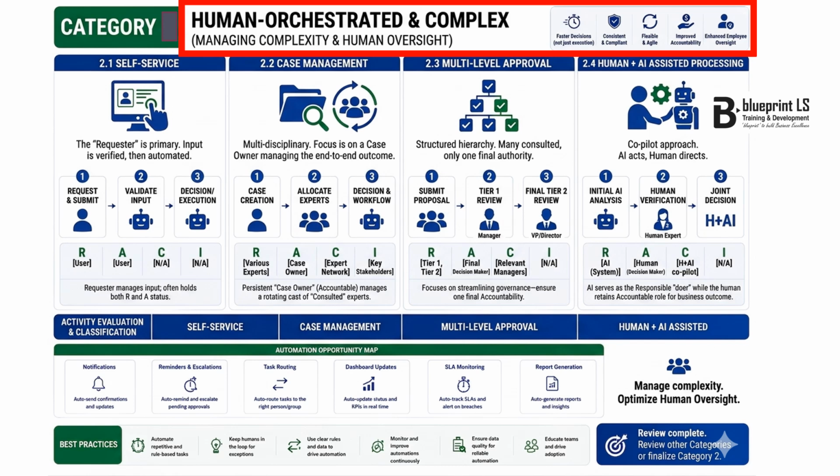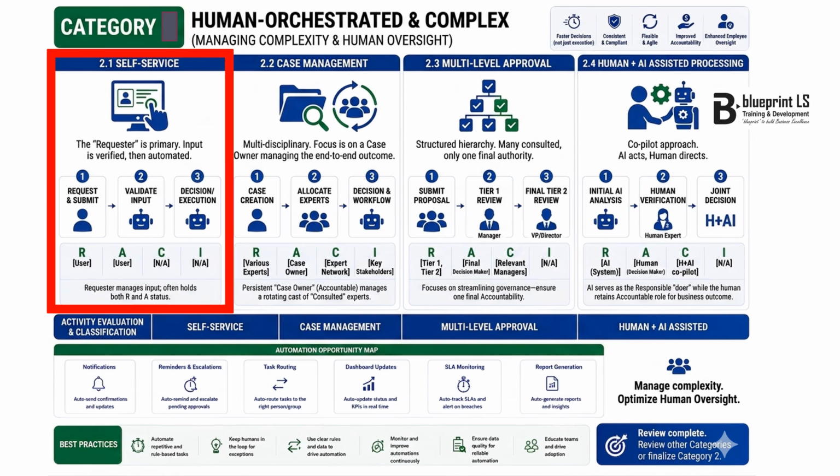We deliberately chose these metrics because in complex operations, success is not measured by how fast a machine clicks a button. It is measured by how effectively human operators are empowered to make high intelligence decisions without creating organizational chaos.